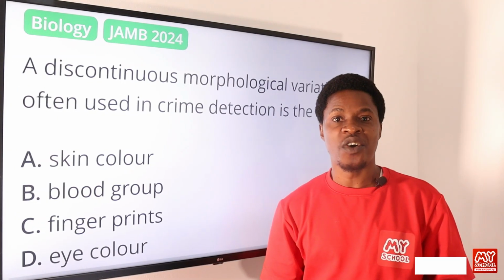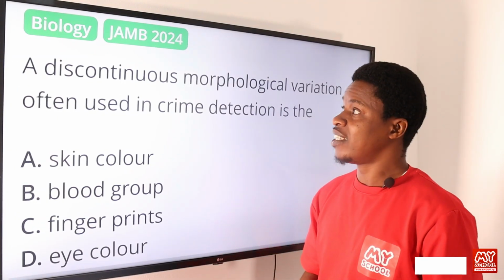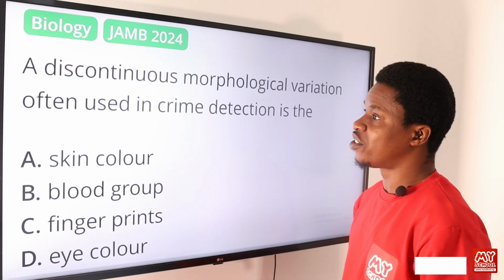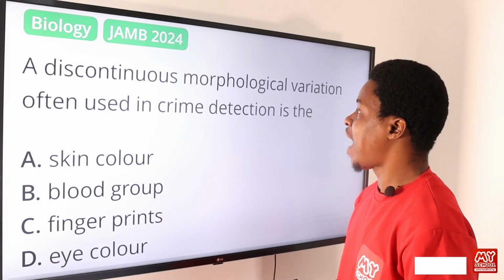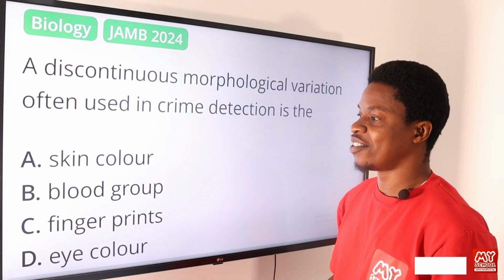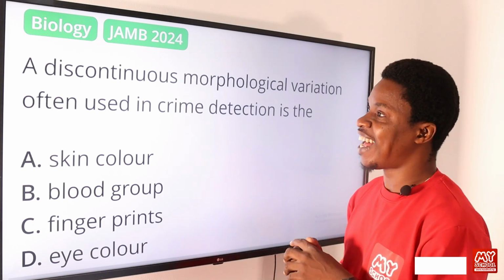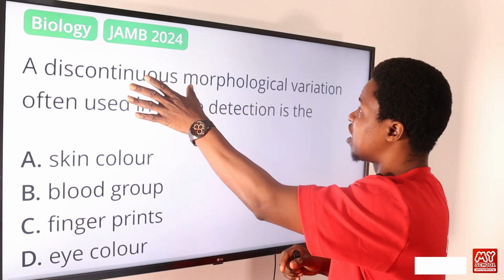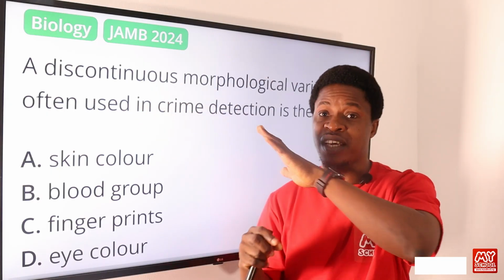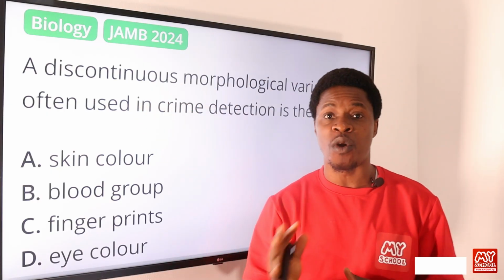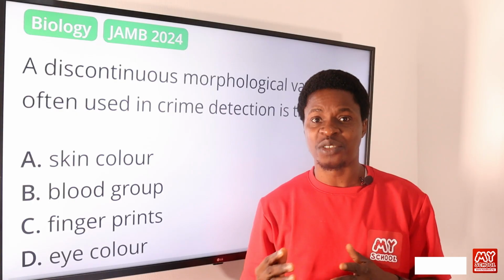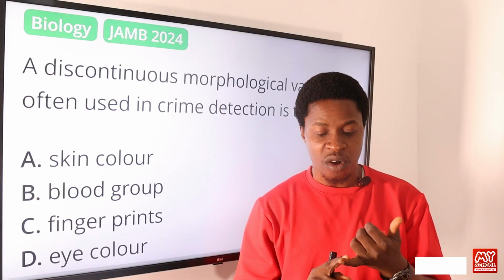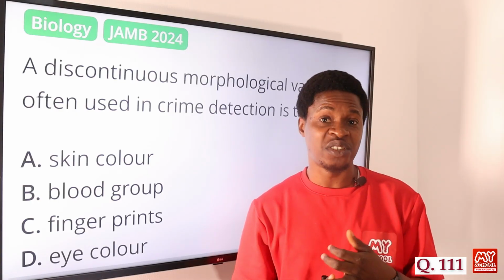Now on to question 111. A discontinuous morphological variation often used in crime detection is the, of course, you can just go for the right answer, but let's first explain what variation has to do with. Variation has to do with changes that occur in organisms. Usually we can have continuous variation and discontinuous variation.